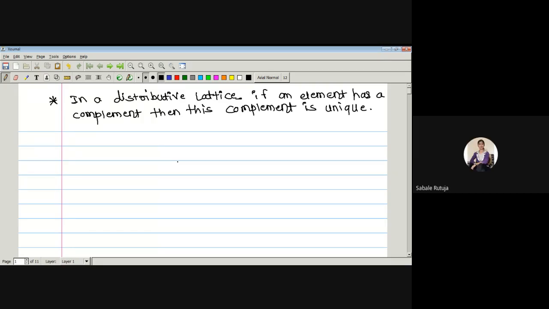Join equal to the greatest element and meet equal to the least element. What is the A greatest with B? The greatest element is denoted by 1 and the least element is denoted by 0. Now if A is any element in a lattice L, then does the complement of A always exist or not?